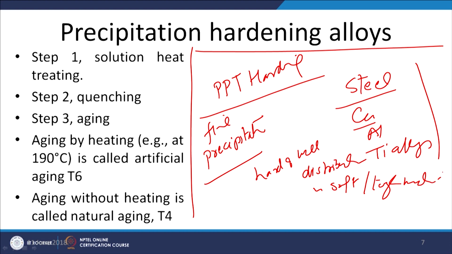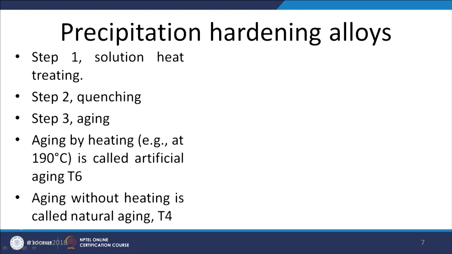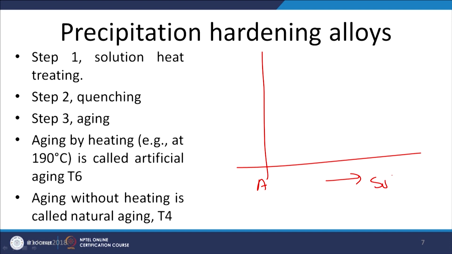This is how the strength is imparted, and the general principle for imparting the strength in all these cases is that such kind of metals, say A and the solute B, show the variation in the solubility of the solute as a function of temperature.